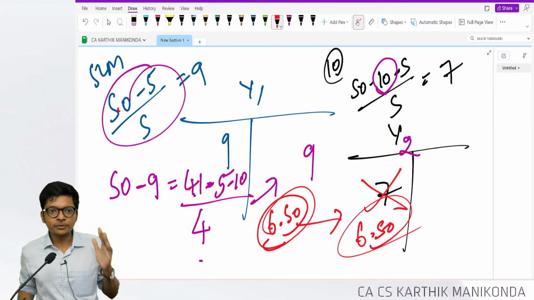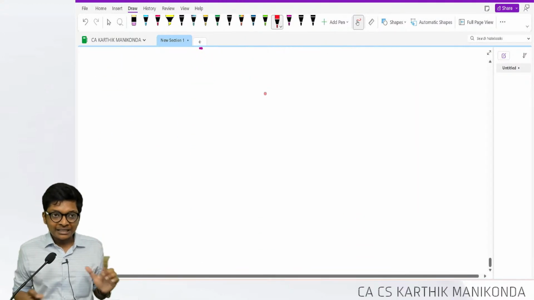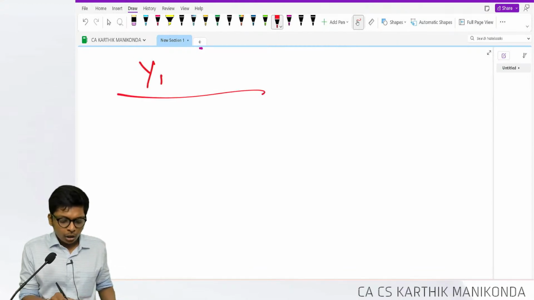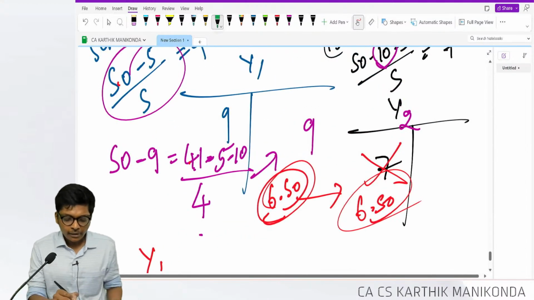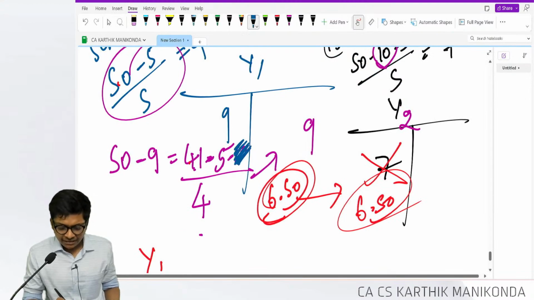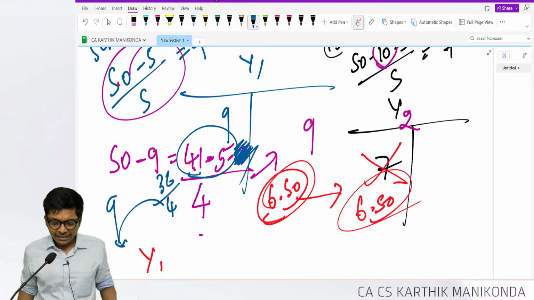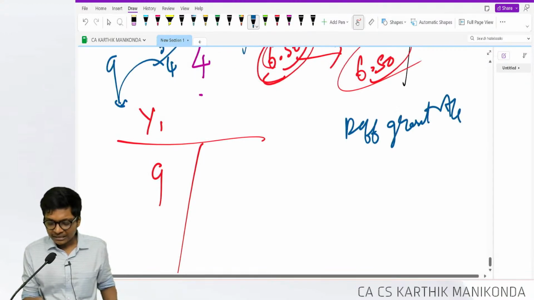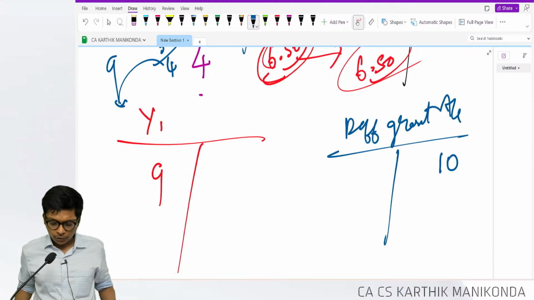So since the depreciation is moving, I want my depreciation to remain the same. So what I will do, I won't credit the asset. So my depreciation will remain all the years at 9, but look at this very carefully. See, I am not crediting the asset. So my depreciation will still be 41 minus 5, 36 by 4, which is 9. I am crediting an account called deferred grant account for the grant of how much, guys? 10. Are you following, guys?